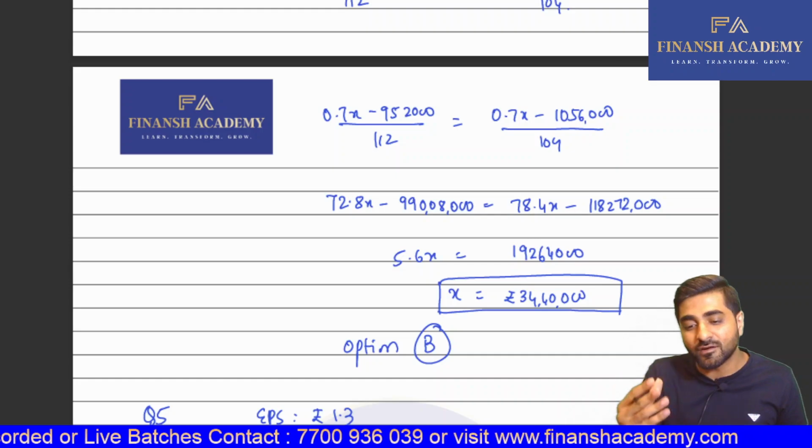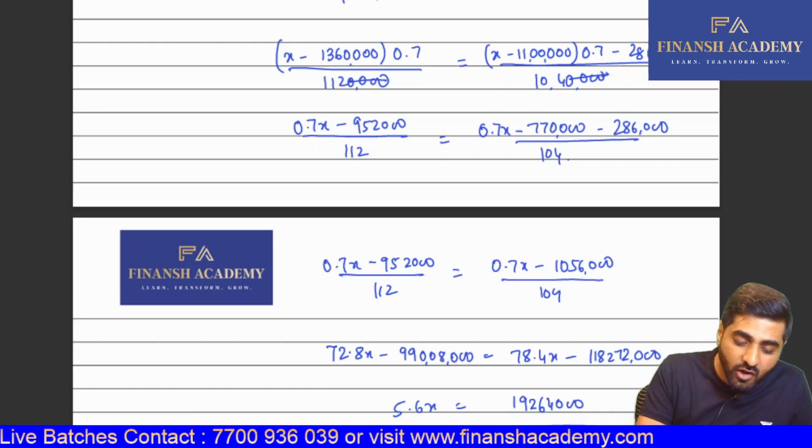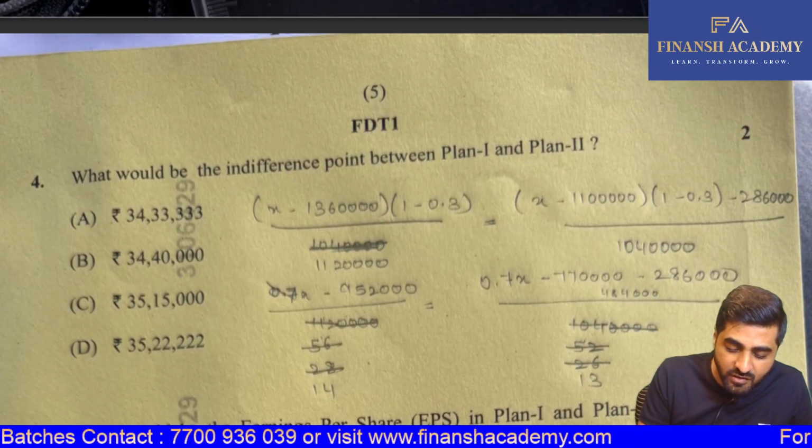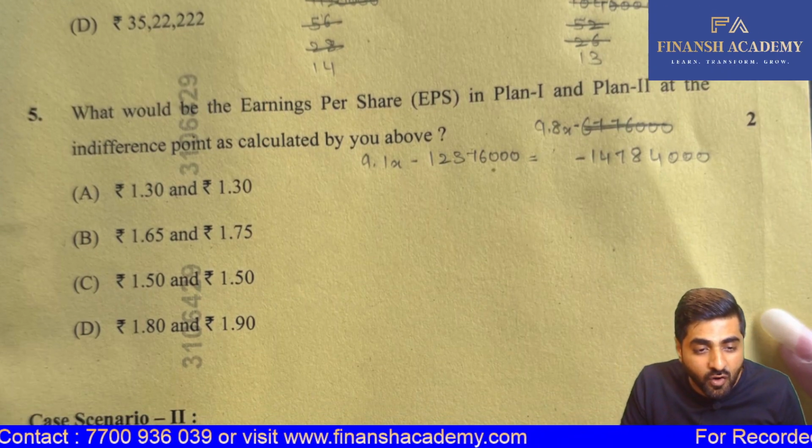So I just thought that I'll solve it and I'll show it to you. It was coming as 34 lakh 40,000. Okay, your indifference point, which was your option B as well.